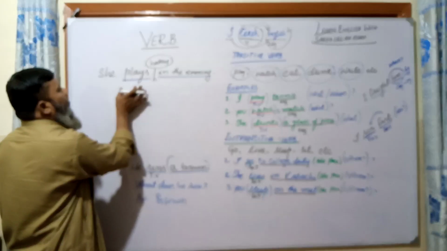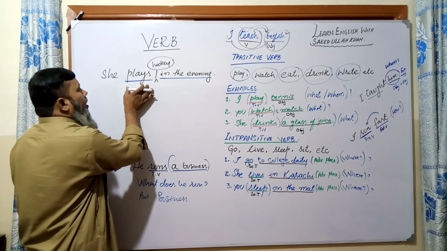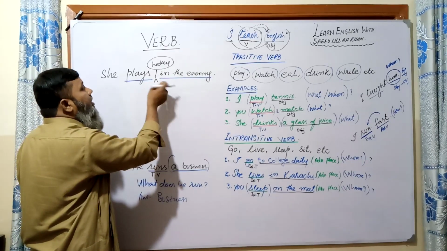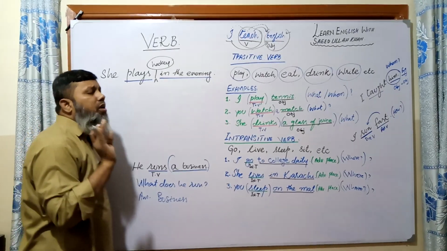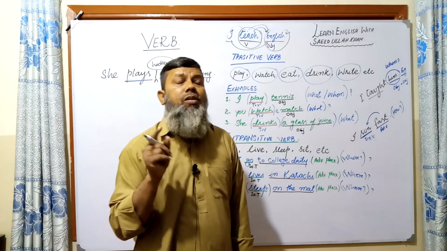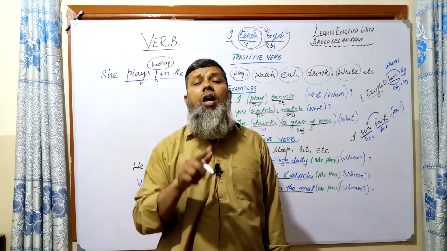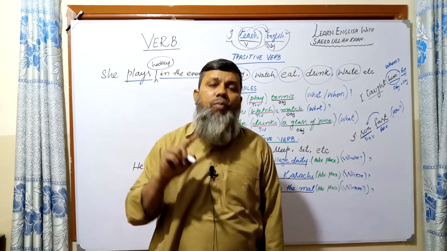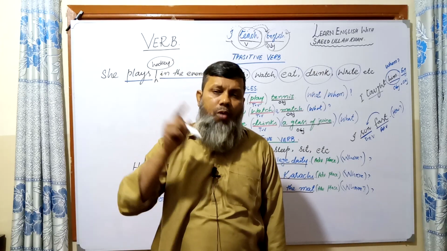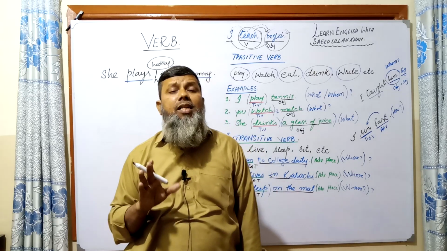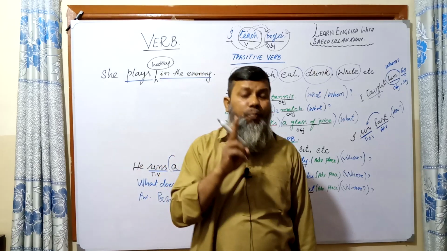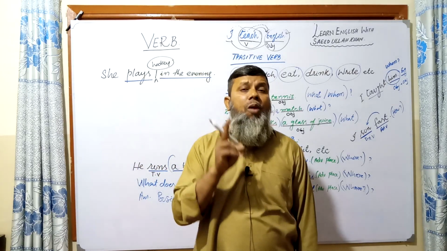So in this manner, we can say play is a transitive verb, whether the object is written or not. We are not talking about whether the object is written or not. In an intransitive verb there is no possibility of an object, but in a transitive verb there is a possibility of an object. Keep my words in mind.